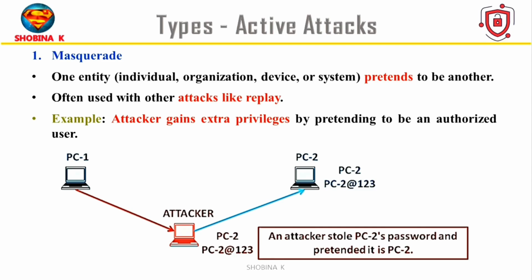Masquerade attacks occur when one entity pretends to be another entity. An entity is anything that can be involved in a transaction or interaction within a system. This is often combined with other attacks, like replay attacks, to make it more powerful. For example, a hacker gets your username and password, logs into your bank account, and acts like they are you. The bank doesn't know it's fake and allows the attacker to make transactions in your name.